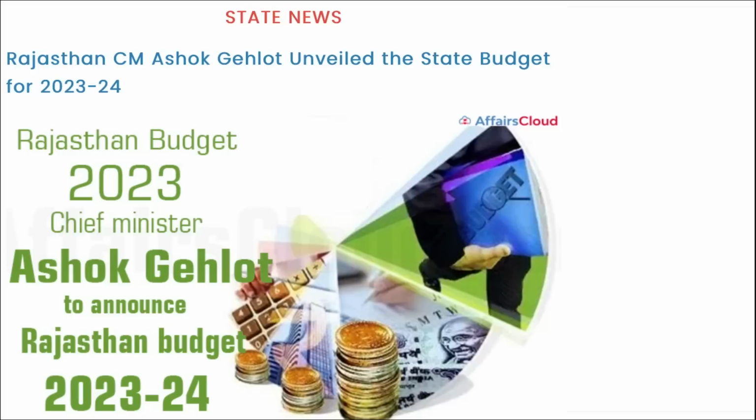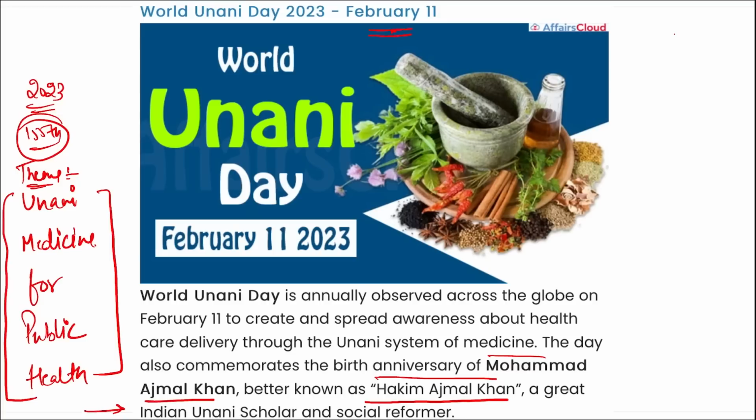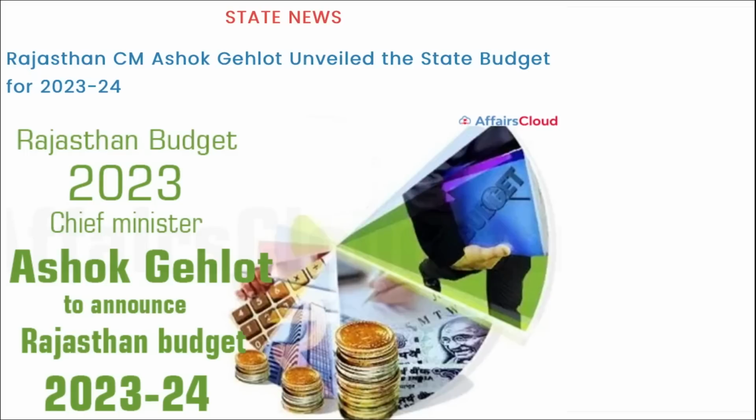Next, some state news, friends. Apart from this, World Day of Sikh is also observed on 11th of Feb. Next is your state news. Rajasthan's Chief Minister Ashok Gehlot has unveiled the state budget for 23-24. So let's look at some of the important points and takeaways from the budget of Rajasthan.